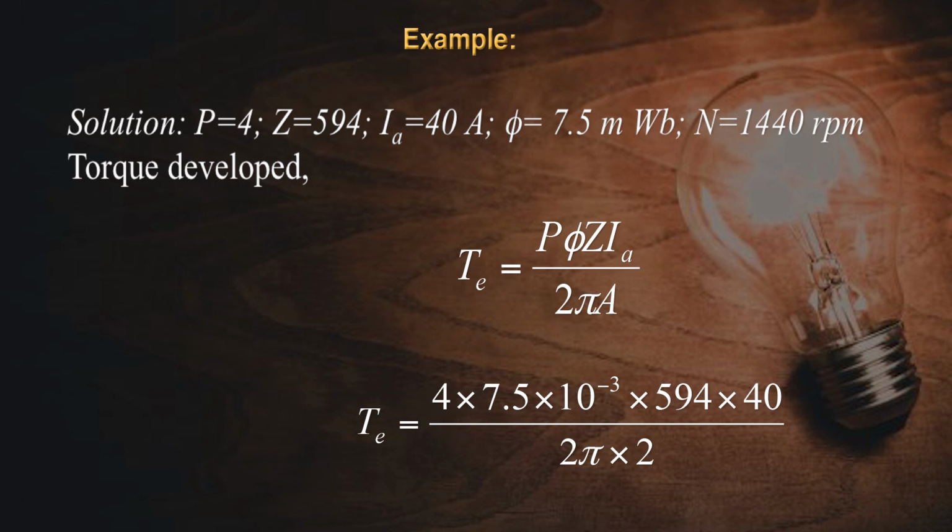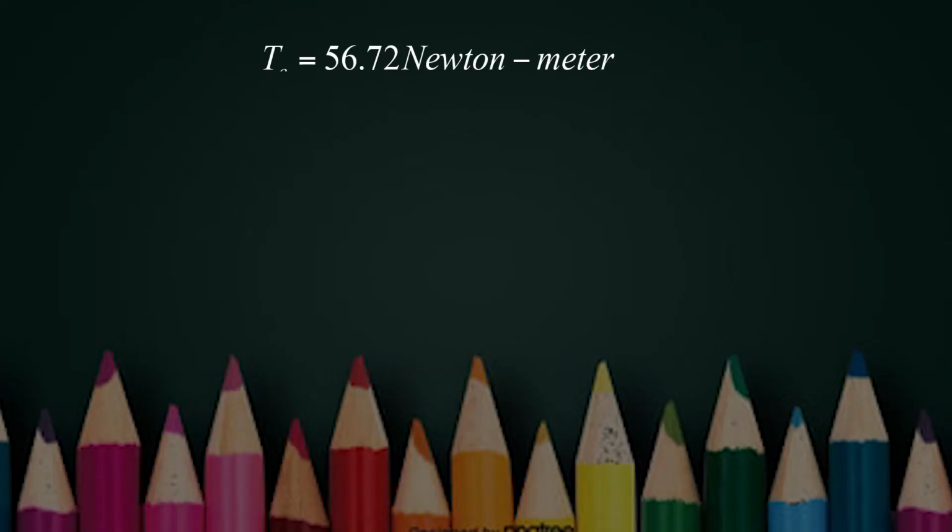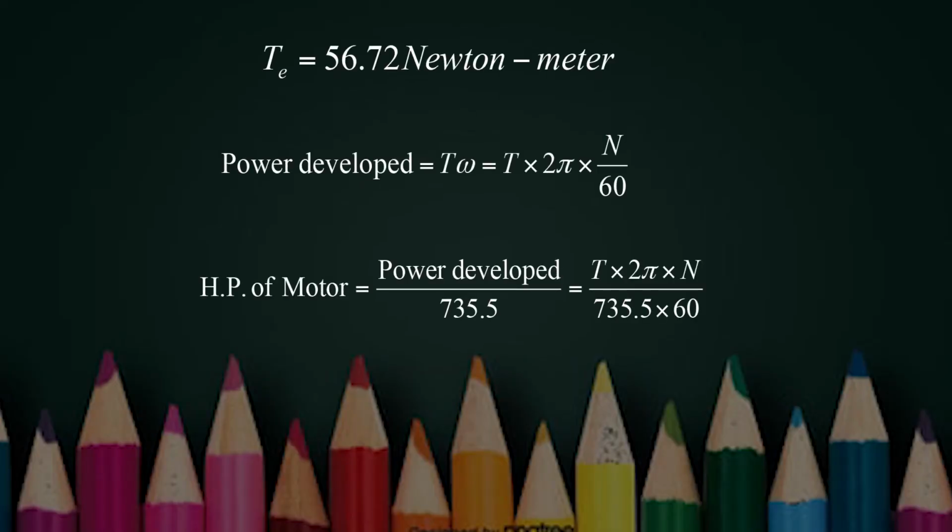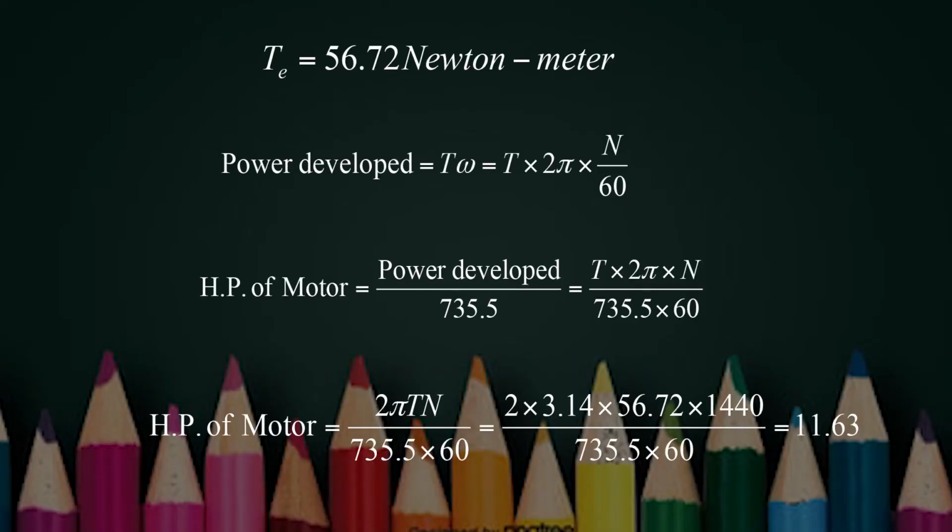Put P equal to 4, phi equal to 7.5 into 10 to the power minus 3, Z equal to 594, Ia equal to 40, and A equal to 2, because it is a wave armature. After putting all the values and solving, you get the value of torque T equal to 56.72 Newton meter.